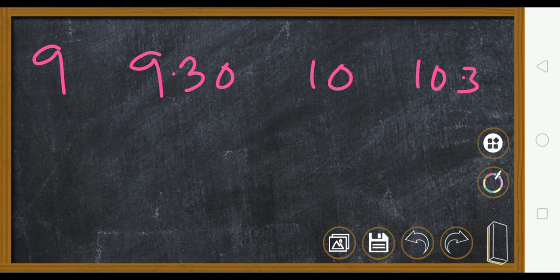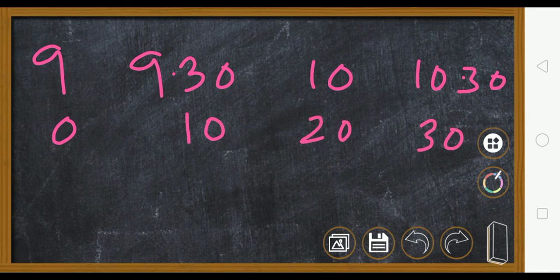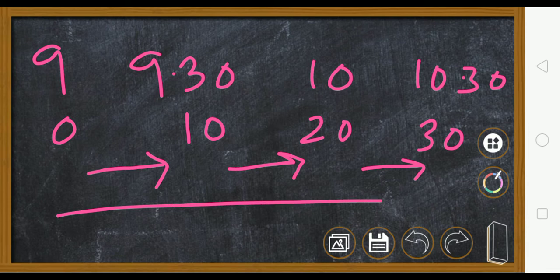Uniform velocity means, say 9, 9:30, 10 and 10:30, and it is 0 kilometer, 10 kilometer, 20 kilometer and 30 kilometer. Then you can see that it covers equal distance, 10, 10, 10, in every half an hour. And the direction is like this, here also it is going like this, here also like this. So you can see that it is going in the same direction. So this is an example of uniform velocity: equal distances in equal intervals of time, and that too in the same direction.